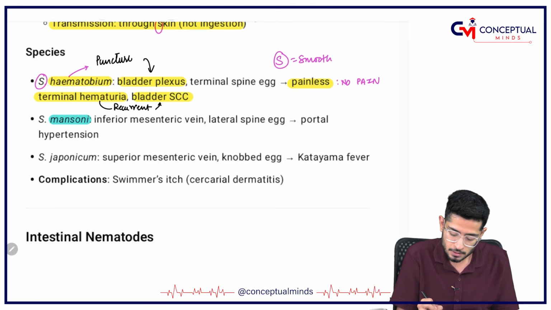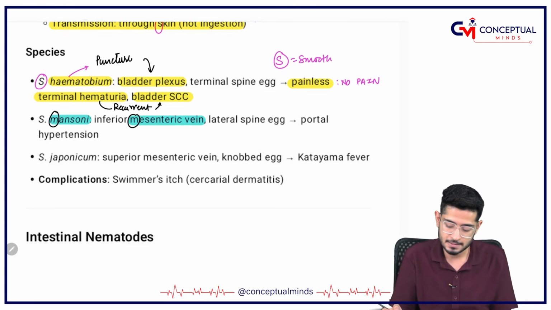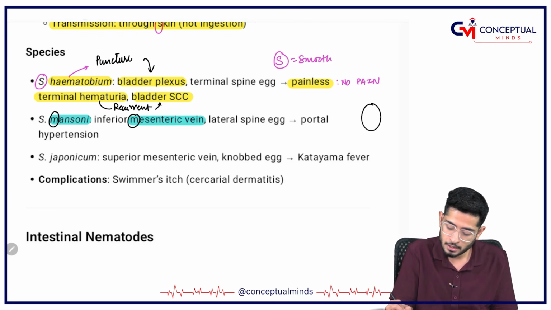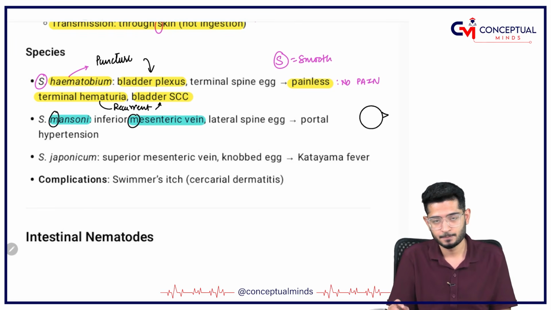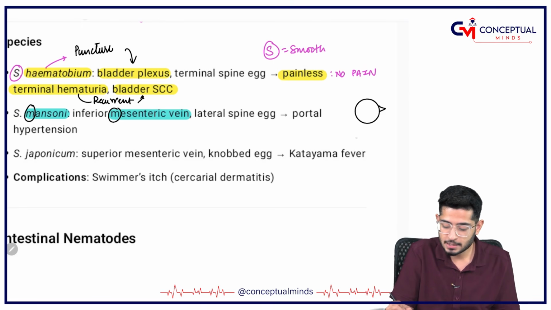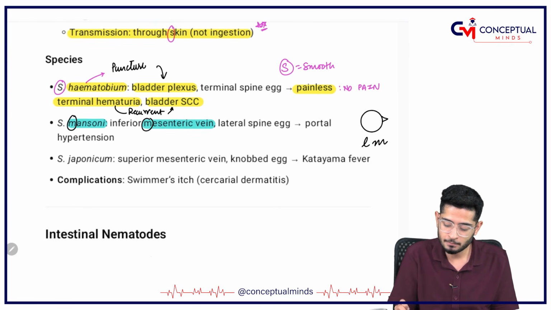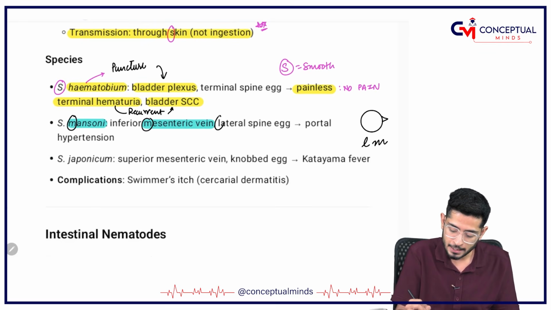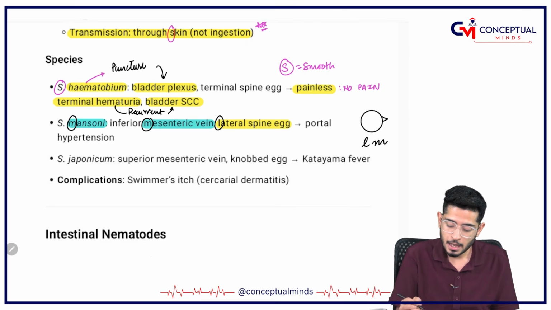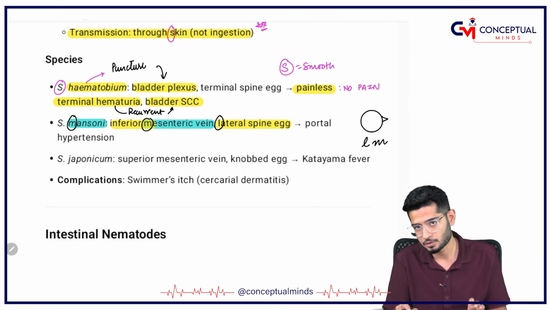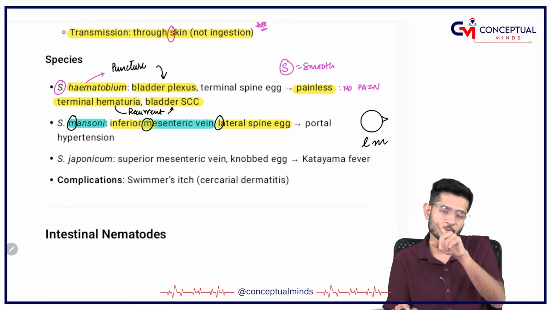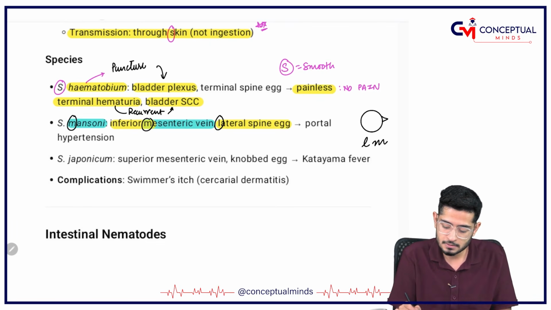Coming on to the next one, Schistosoma mansoni. M for Mansoni, M for mesenteric vein. They have got a lateral spike. So L and M come together, M for Mansoni and L for lateral. And it goes to the inferior mesenteric vein. With your basic knowledge of anatomy, you should know that the inferior mesenteric vein drains to the portal vein, so it is responsible for causing portal hypertension.